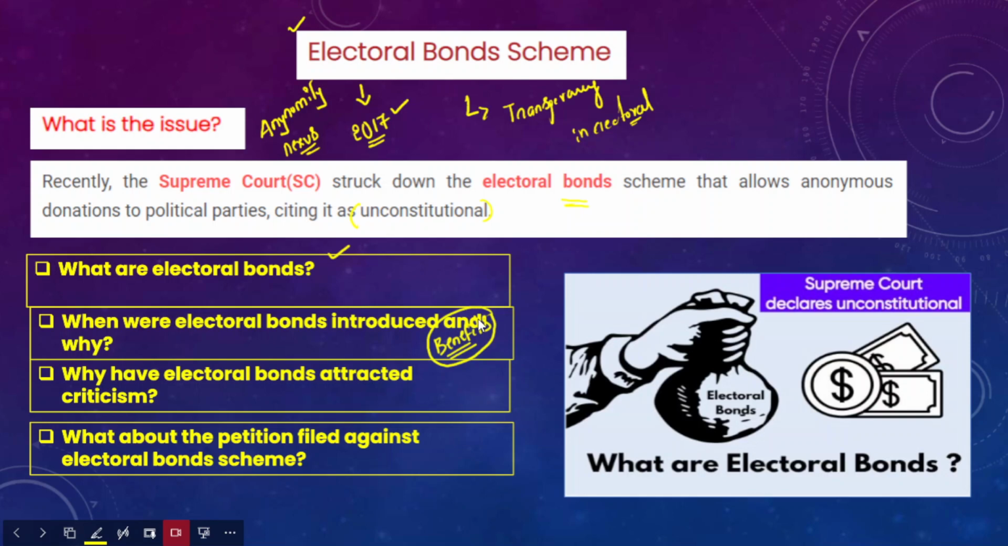So right after discussing these benefits, we will also briefly discuss the criticism that the electoral bond scheme has faced. Okay, so why electoral bonds have attracted large scale criticism, and then we will proceed on to discussing the petition which was filed against the electoral bond scheme. So you all have heard about the Association for Democratic Reforms. This particular organization has filed a petition in the Supreme Court against this electoral bonds scheme. So ultimately, we will also understand what the Supreme Court has said about the electoral bond scheme.